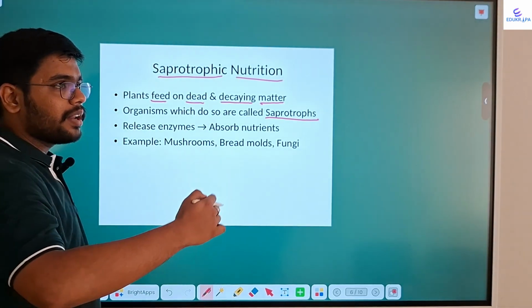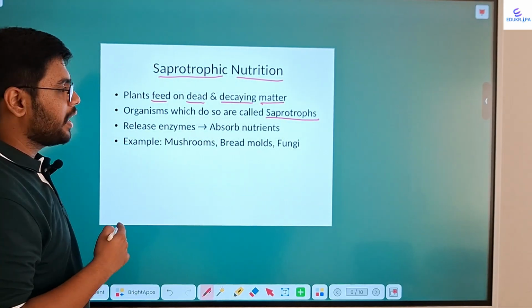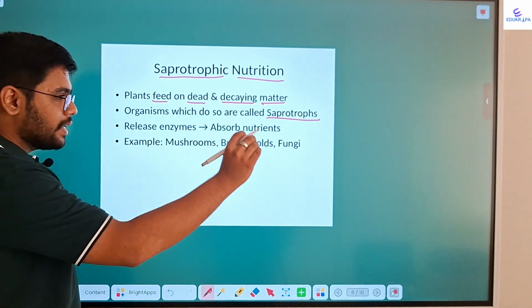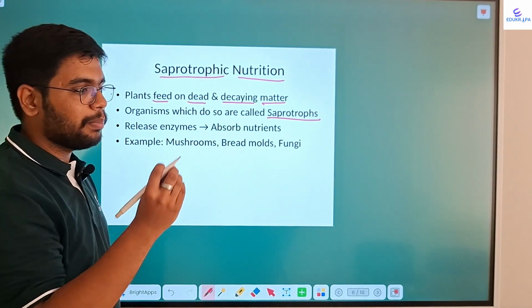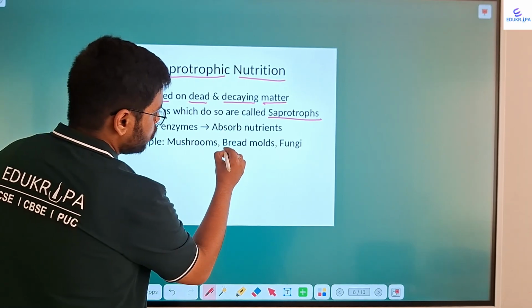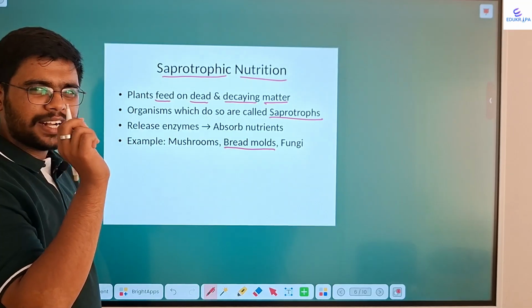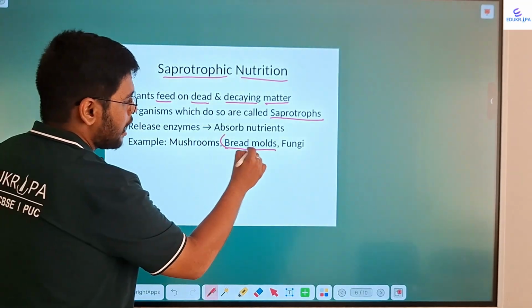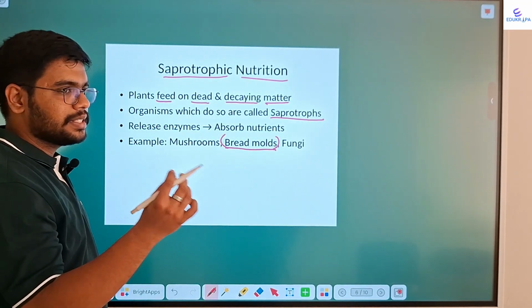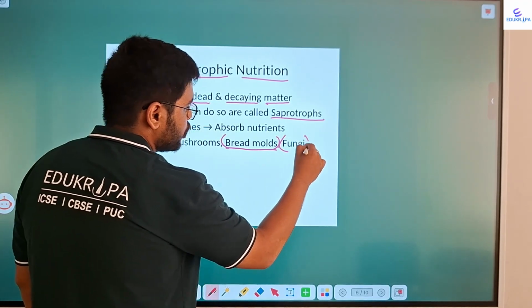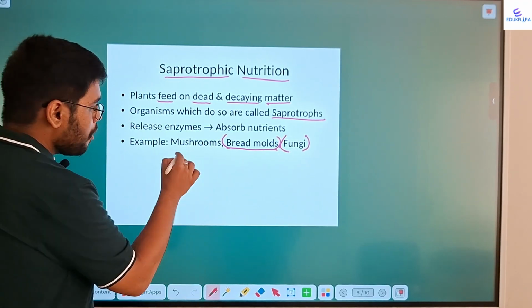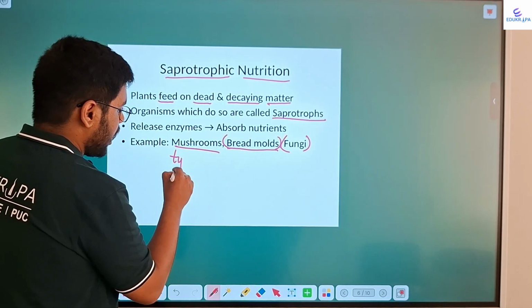How do these organisms exactly feed on dead and decaying matter? When they go and sit on a certain food substance, for example, bread, you may have noticed that if bread is spoiled, it will have small black dots on it. Those are bread molds. These bread molds usually develop fungi. Mushroom is a type of fungi.